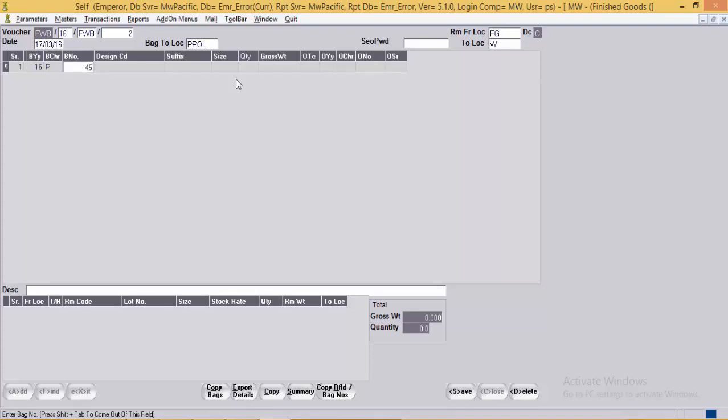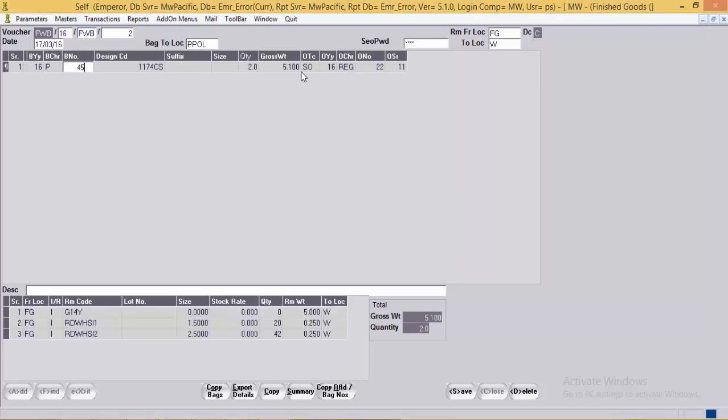Enter the bag number. As a tolerance error is coming, the user can specify the SEO password to overrule this check, specify the bag number, and again click on copy. Now here the RM will be moved from FG location to WIP location.